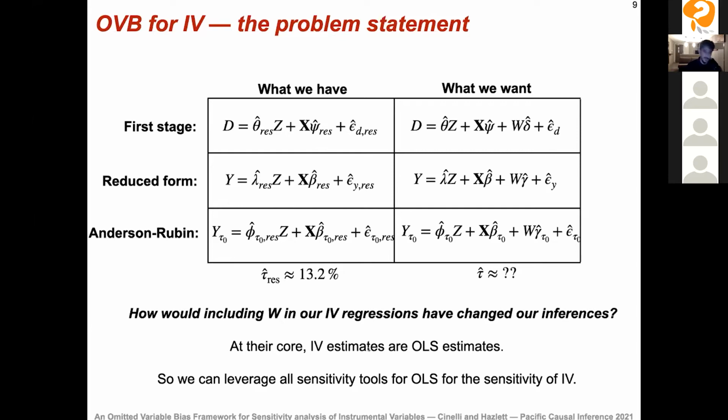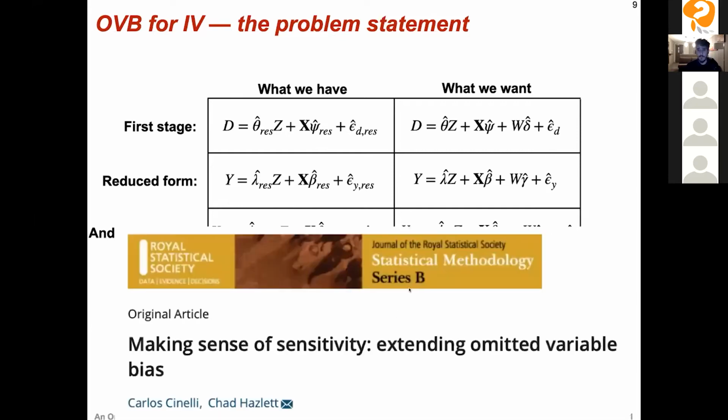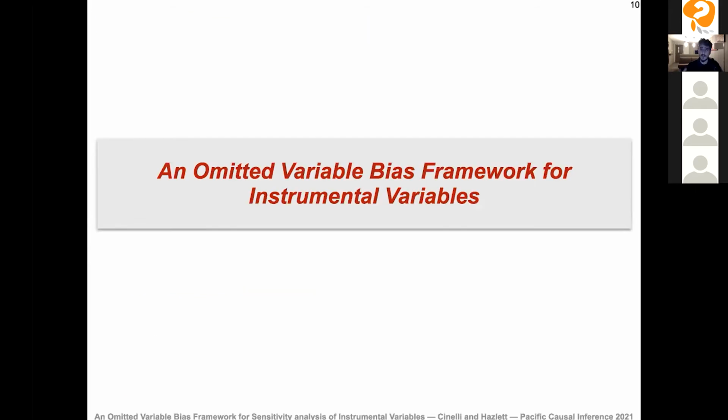So we're going to build upon the results of this paper, also with Chad Hazlett, Making Sense of Sensitivity: Extending Omitted Variable Bias. And we're going to extend these tools to the IV case. So that's what we're going to see now.